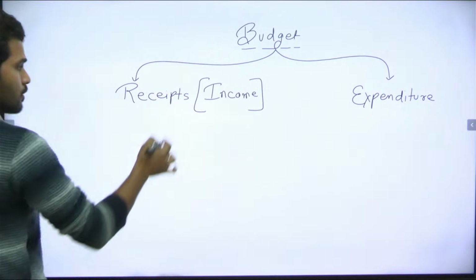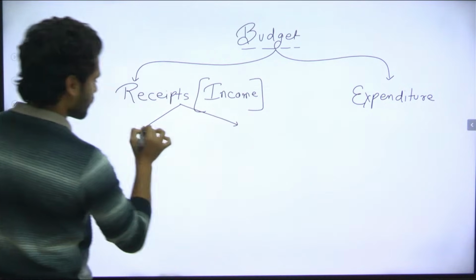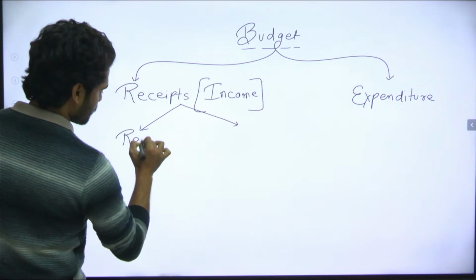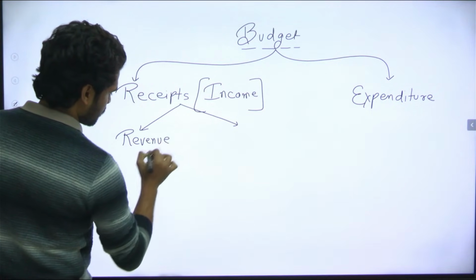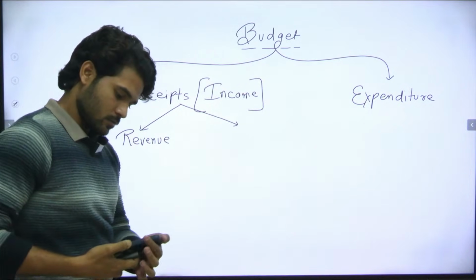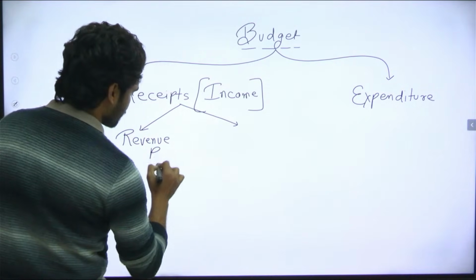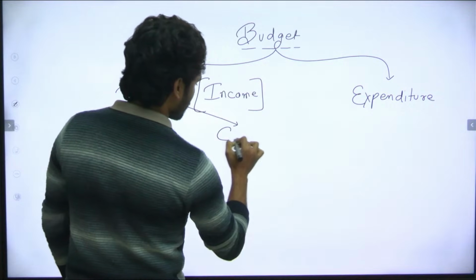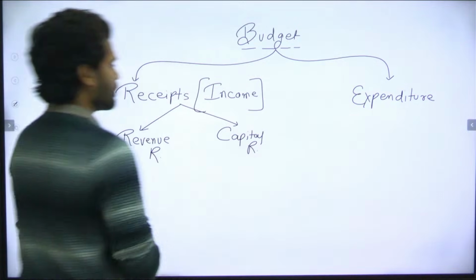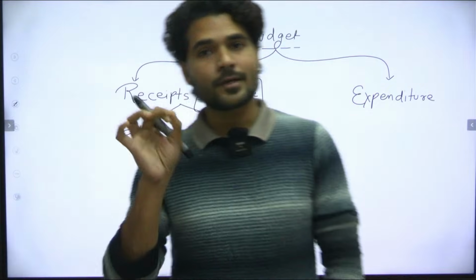Now, receipts are of two types. First is revenue receipts and second is capital receipts.